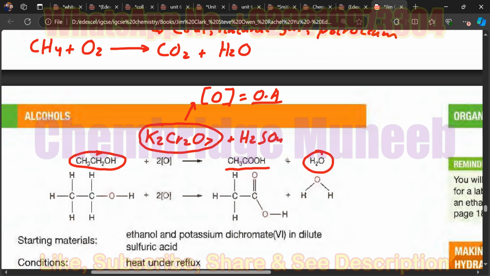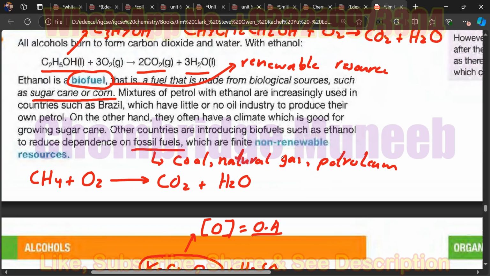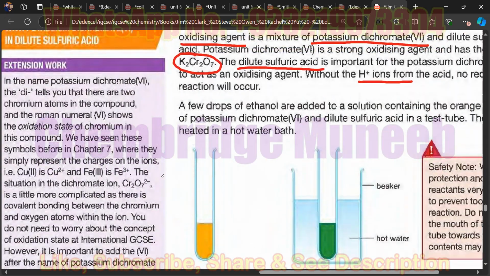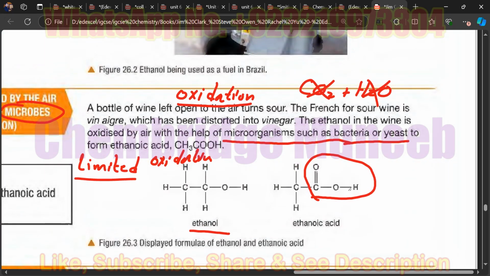So there are actually two products here, carboxylic acid and water. However, in the previous case of microbial oxidation, you got only one product, that was the ethanoic acid only, and no water formation. That's why it was called limited oxidation.